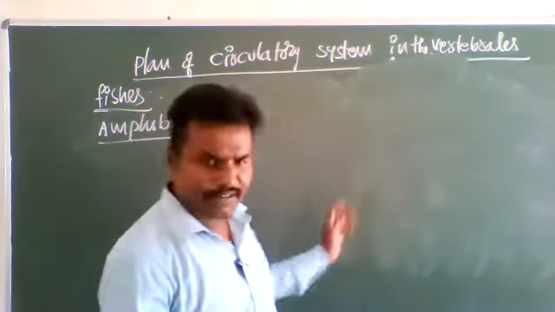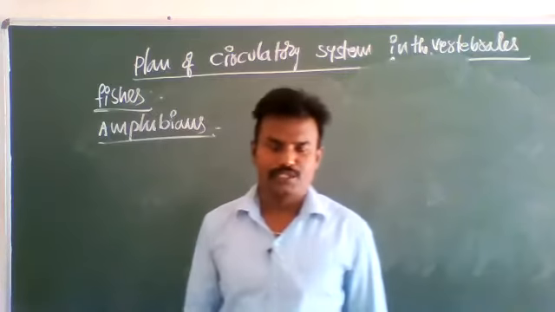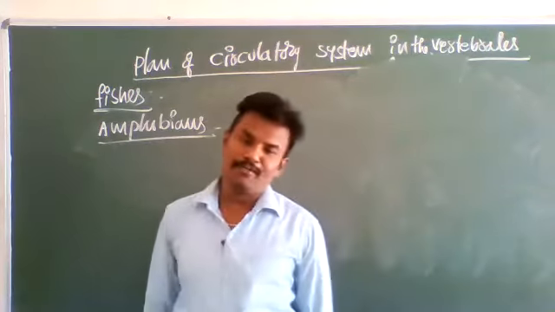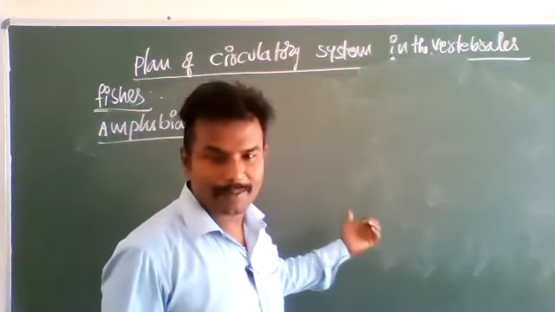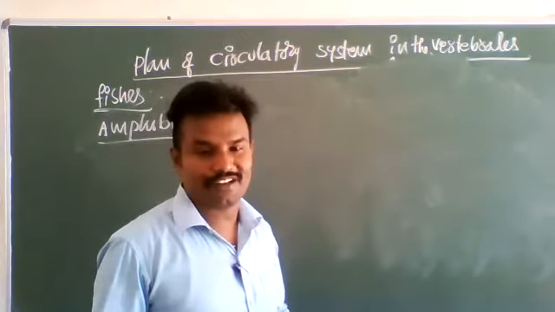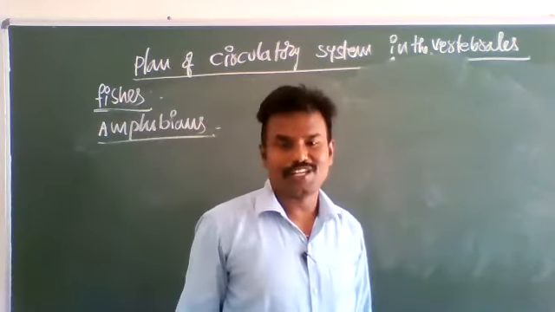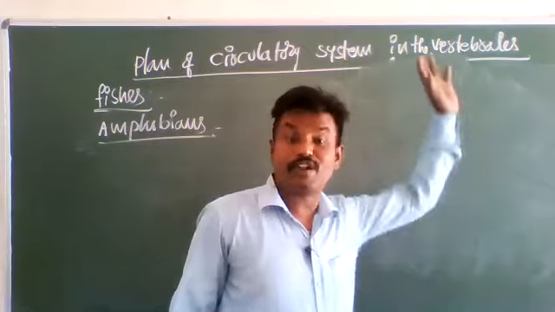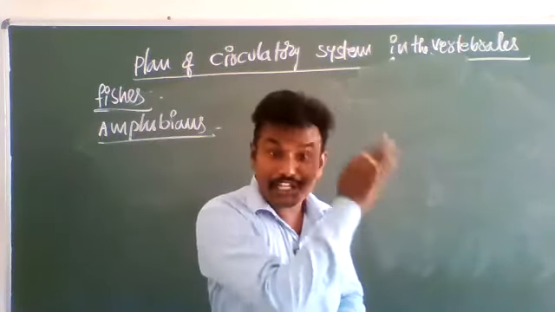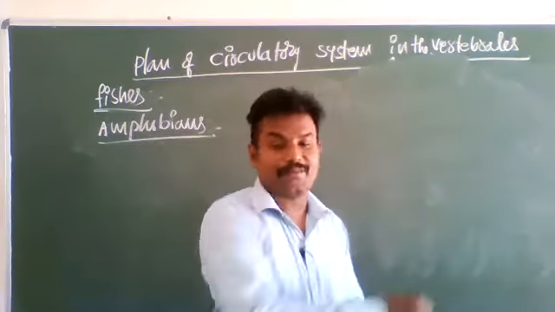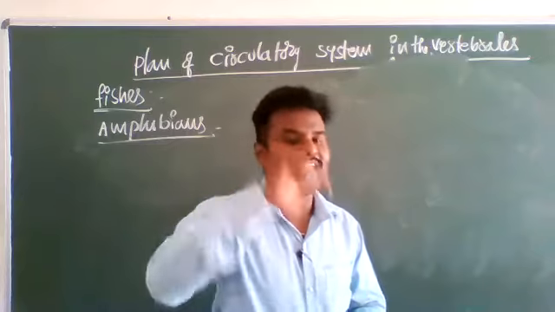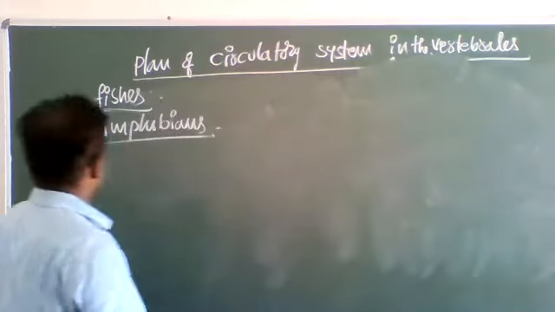More and more information about amphibians, the frog, we will get when we see the frog explanation. Here our topic is not the frog; our topic is the human circulatory system. In the human circulatory system, frog circulation is not the same. So with this I stop. Frog is a separate topic. There we can see why mixed blood, what are the uses of mixed blood, and what are the disadvantages of mixed blood.